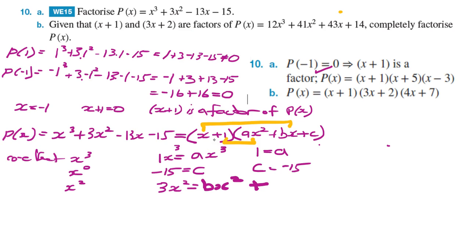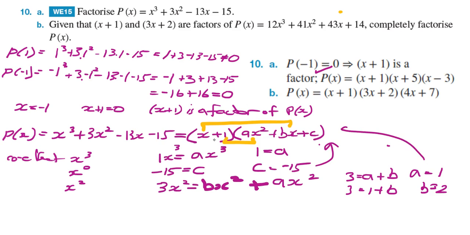And ax squared times 1 is ax squared. And so therefore 3 on the left hand side is equal to a plus b. So 3 is equal to a plus b. Now we know that a is equal to 1. So 3 is equal to 1 plus b, so b must be equal to 2. So I've got a value for c, a value for a, and a value for b. Now I can substitute them back into p of x to factorise it.